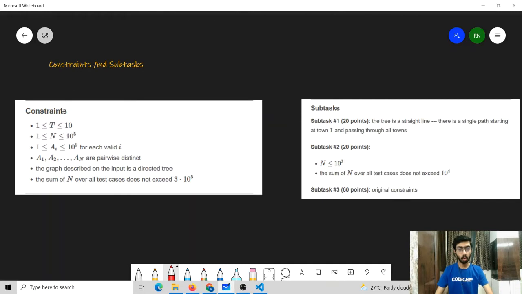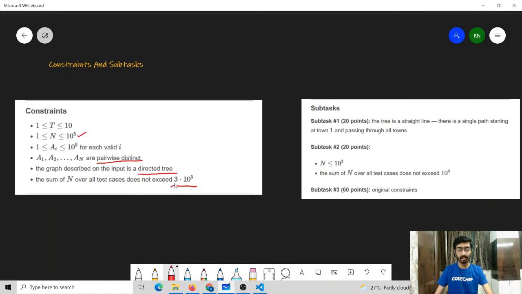So let us have a look at the constraints for this problem. There can be at most 10 test cases, and in each test case the value of n can be lesser than or equal to 10 to the power 5. The ratings of each node are values between 1 and 10 to the power 9, and note that all the ratings are distinct. It is guaranteed that the given graph will be a directed tree, and it is also said that the sum of n over all the test cases would not exceed 3 times 10 to the power 5.